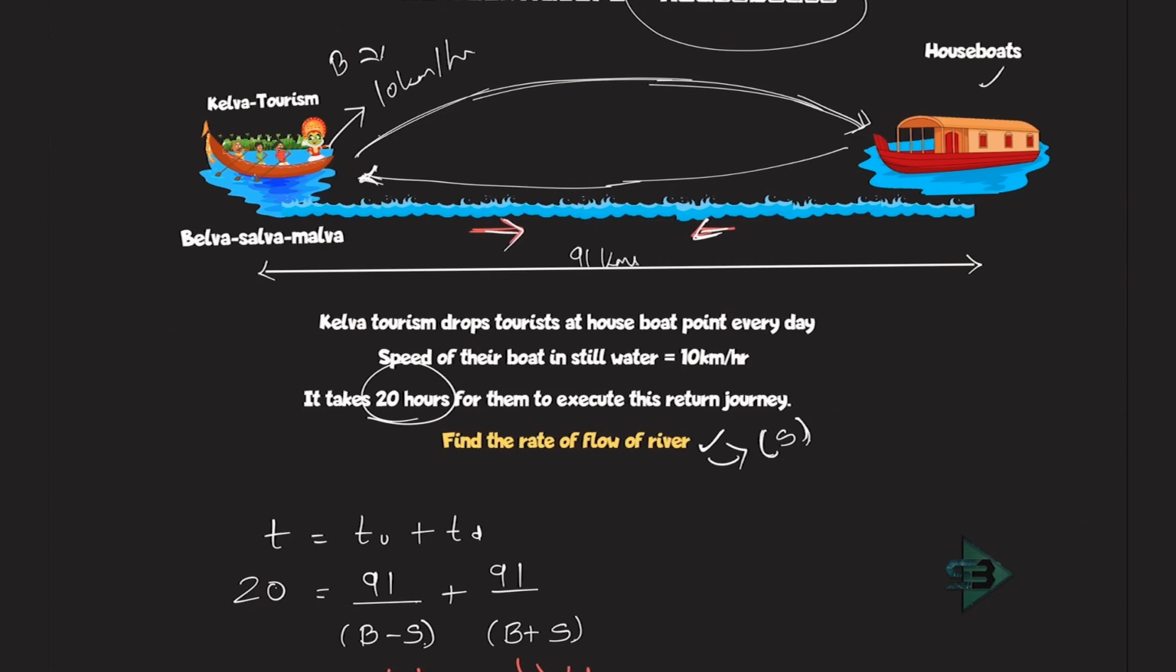What else will I do with this now? I just need to solve this now. What is given to me? 20 is equal to, I'll write first 91 upon B, the speed of the boat, which is given to me as 10 km per hour.